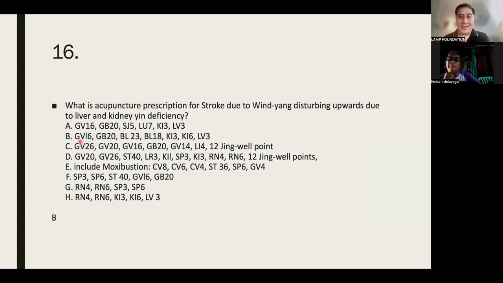So, GB16, GB20, bladder 20. This time we will be using bakshu, unlike the other one. We don't use bakshu there. Do you agree? Because no matter how healthy you are, if you were exposed to a new environment suddenly, you can also have a stroke.